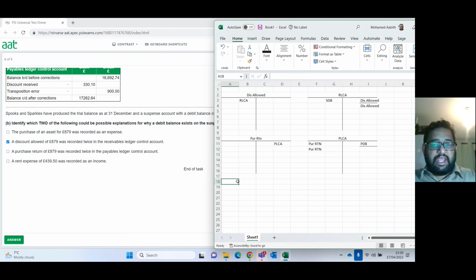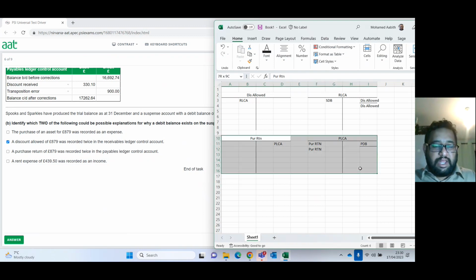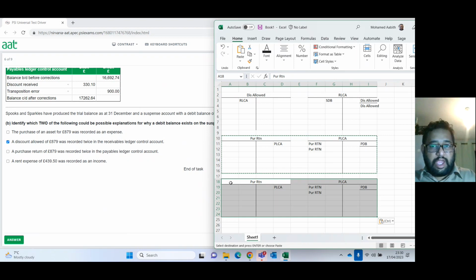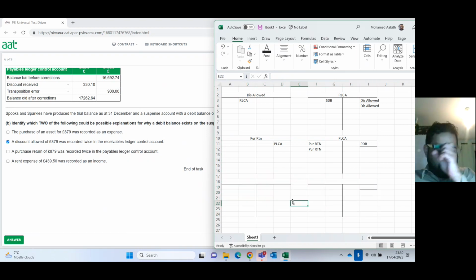The last one on the list. So I'm going to copy this again and show you how this works. Rent expense of £439.50 was recorded as an income.